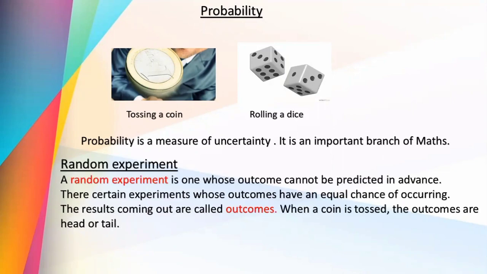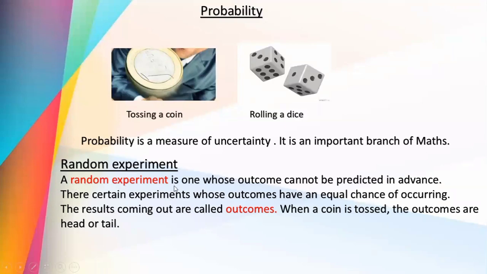Next one, random experiment. When you toss a coin, can you control the result of the toss? Can you get a head if you want one? Can you get a tail if you want that? No, it's not possible. Such an experiment is called a random experiment.